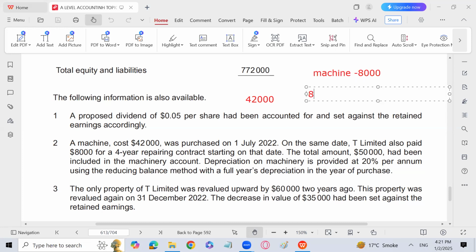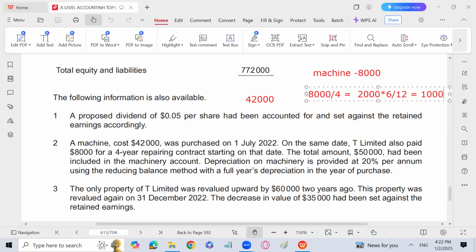8,000 is the amount. That is the most difficult point in this question. Divided by 4. So the yearly repairing contract is 2,000 into, for half year, the expense is going to be 6/12, that is 1,000. So actually our repair expense, which should be recorded as an expense, is 1,000. That needs to be subtracted from retained earnings because profit is included in retained earnings. And 7,000 will be treated as current asset because it is prepaid repairing expense. So that will be added in other receivables with an amount of 7,000.